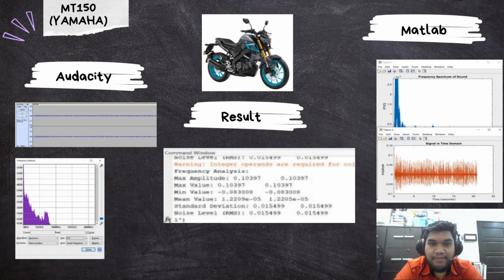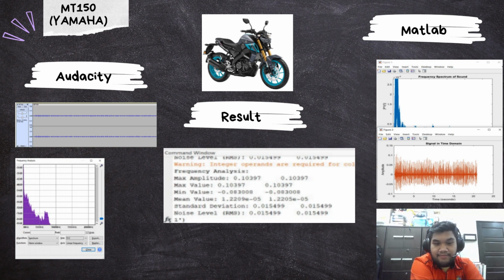Hello, I'm Ali Hakimi bin Khairuddin. My matrix number is A189034 and I'm using the MT150 Yamaha to do the experiment. So basically I use Audacity to record the sound and we can see the frequency analysis at the bottom left of the graph, and then we convert it to MATLAB and use some coding to get the frequency analysis, and we can see that the graph is almost the same. And then we can find the results where the max amplitude, max value, mean value, all that, in the middle